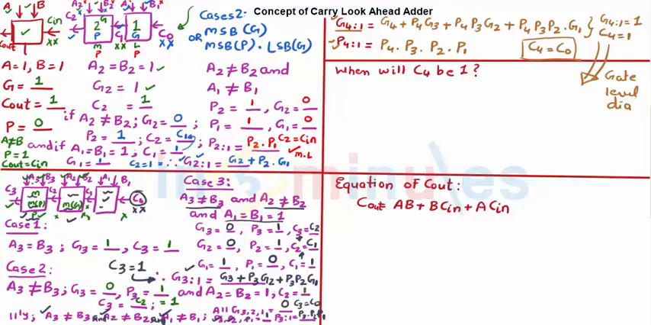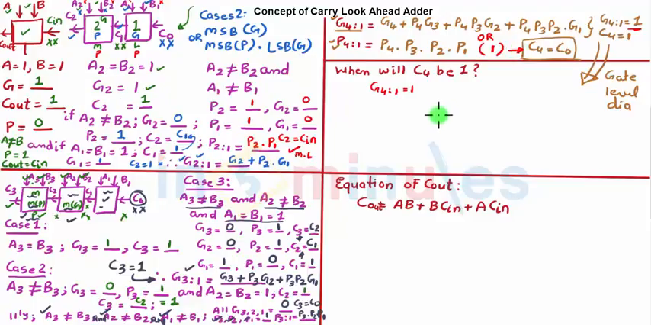What does this tell us? It tells us that if my group generate G4 to 1 is equal to 1, that means my C4 will be equal to 1. Is that clear? So if this is equal to 1, my C4 to 1 is equal to 1. Or it says that if P4 to 1 is equal to 1, then my C4 is equal to Cin.